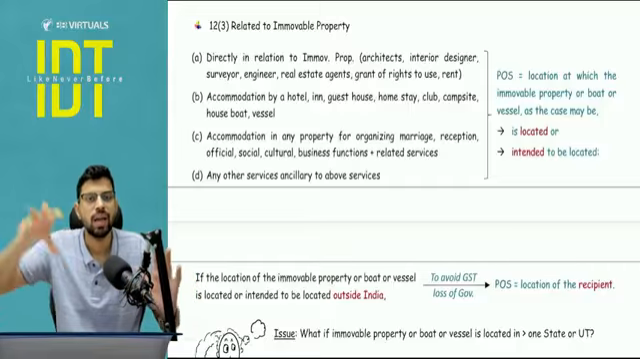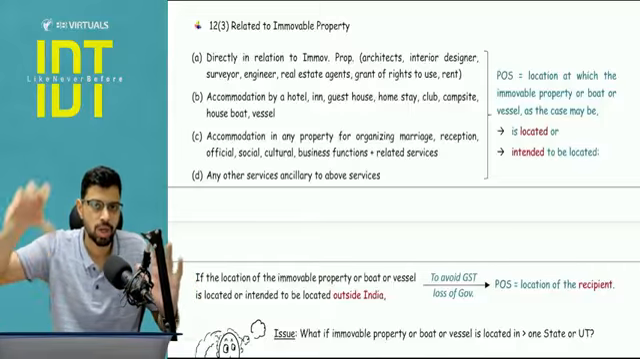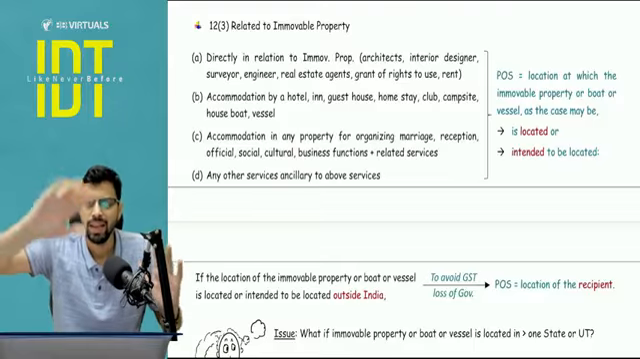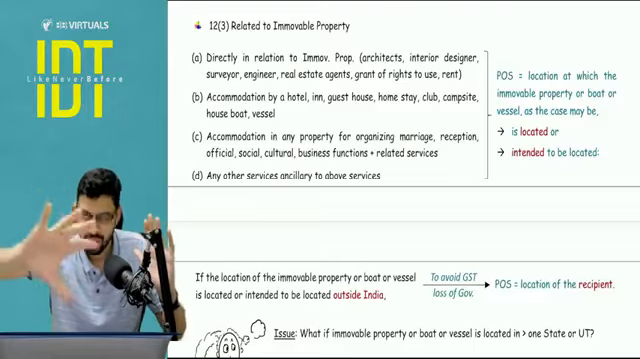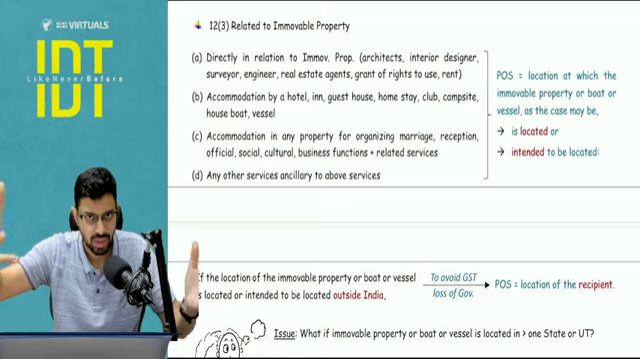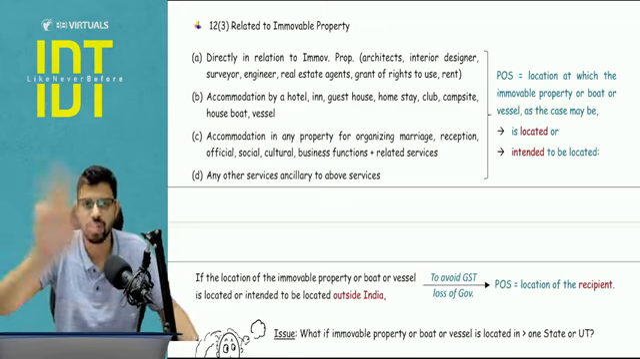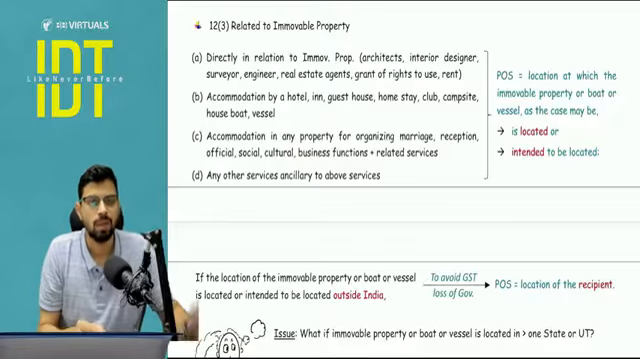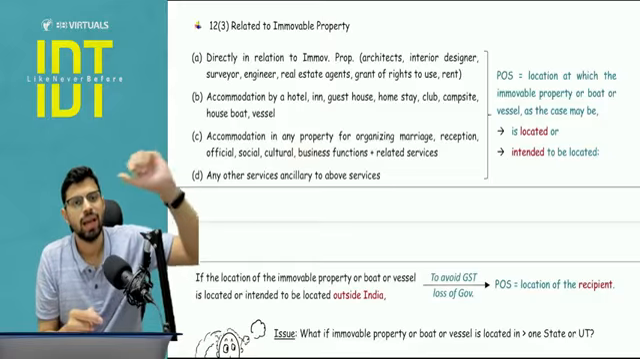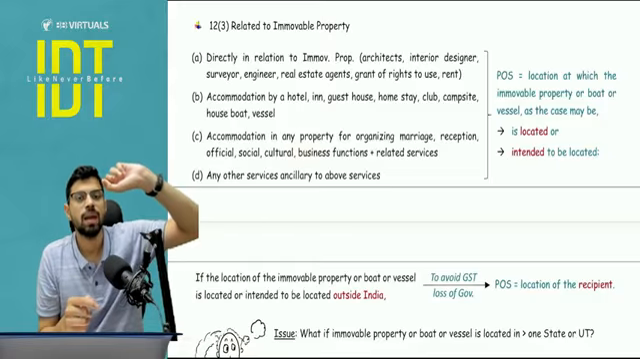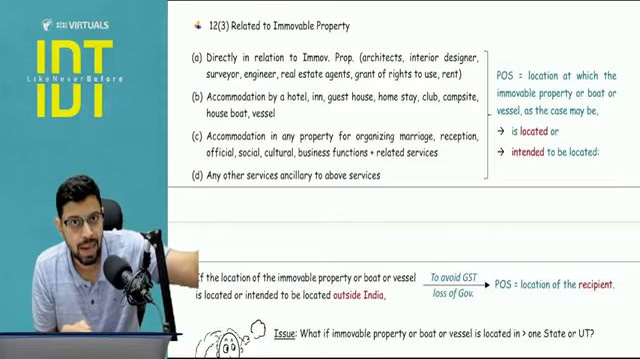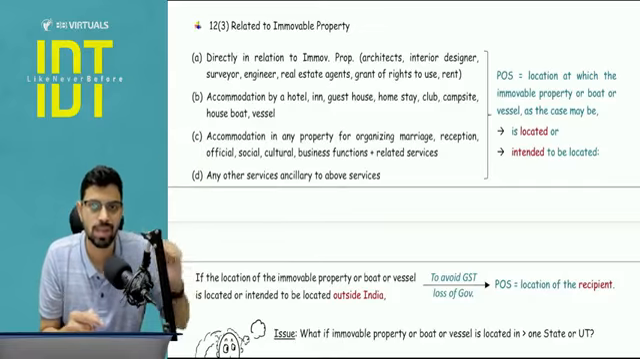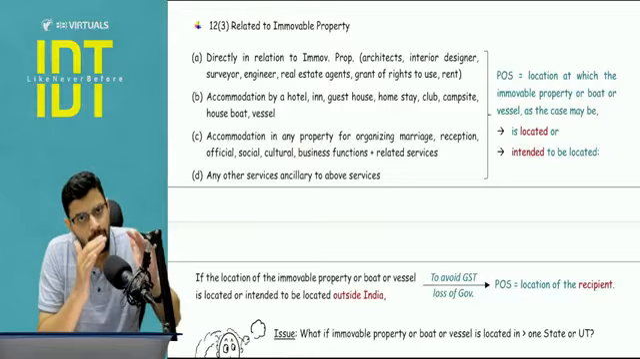One additional point, that if this location or intended location of the property, house, boat, vessel happens to be outside India, in that case, because the location is outside India, place of supply will be outside India. That may lead to a loss of revenue for the government. Why? Because if place of supply is outside India, it may become an export of service. It may become exempt, because in the exemption also we cover this particular transaction where the place of supply is outside India, then the amount is exempt.